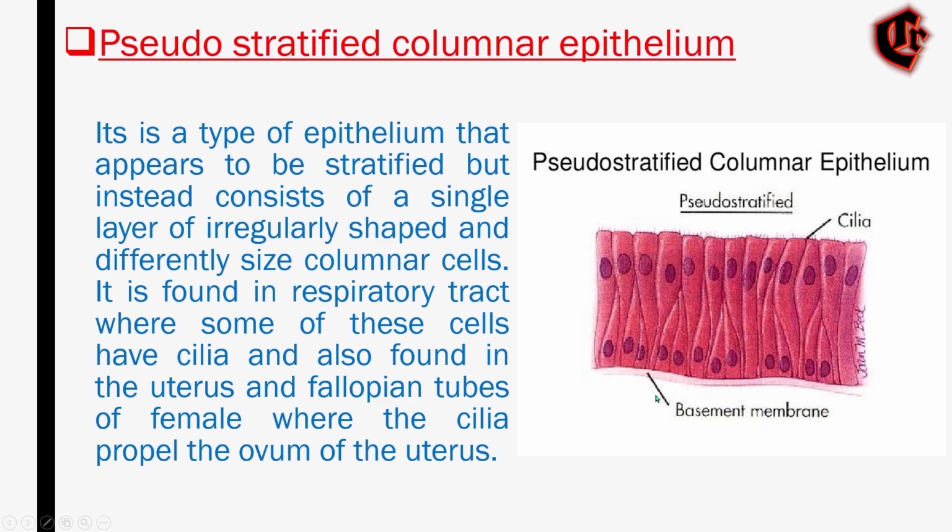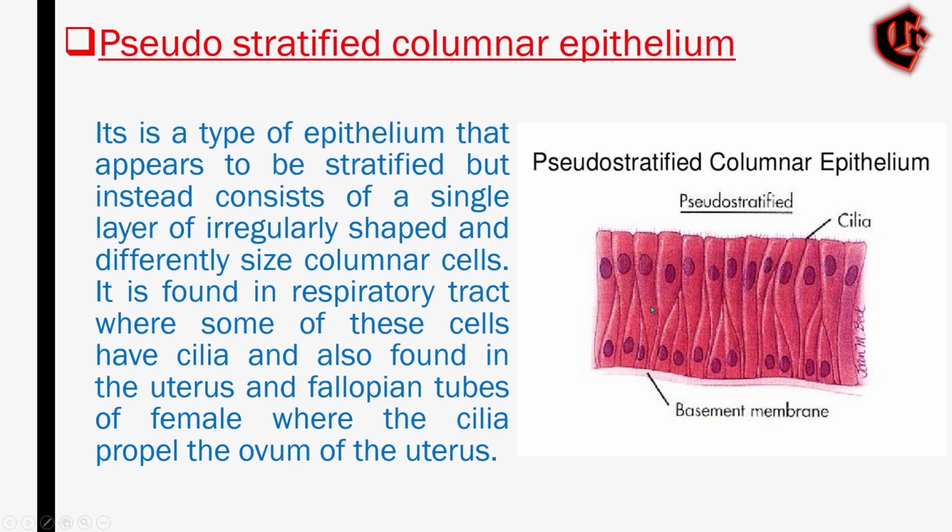These pseudostratified columnar epithelium can also possess fine hair-like extensions from the membrane. You can see this fine hair called cilia. This ciliated epithelium is found in the airway, that is the nose and the bronchi, and it traps dust and tiny particles.